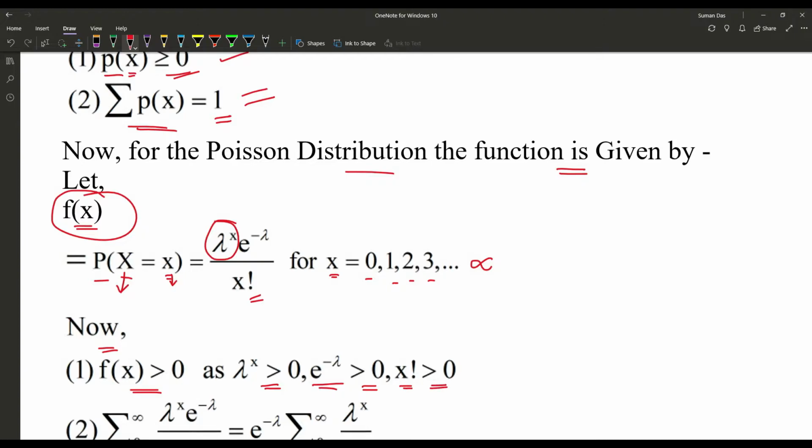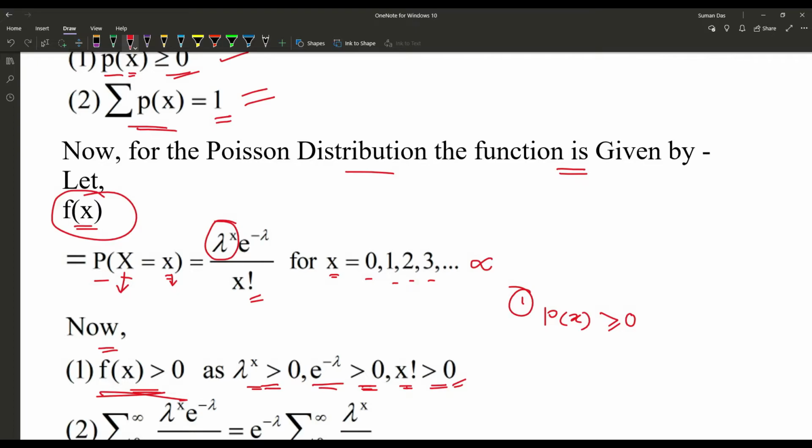So all three values are greater than 0. So f(x) must be greater than 0, and that satisfies the first condition for any PMF, that P(x) must be greater than or equal to 0. So the first condition is satisfied.